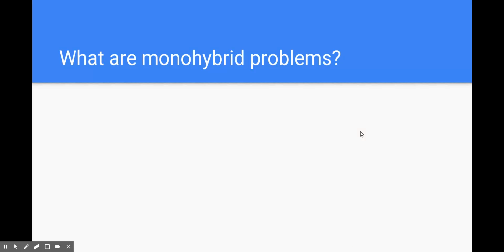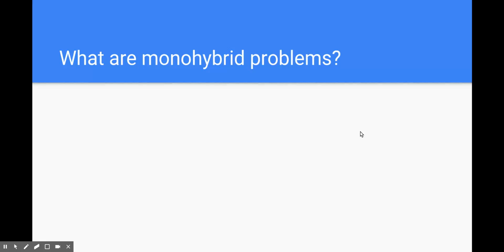So the first kind of genetics problem that we're going to be looking at are monohybrid problems. I know that many of you have studied genetics, but if you haven't, don't worry. I'm going to review these problems and how to solve them with you now. So what makes monohybrid problems different from other kinds of problems? It's just that we're crossing a single trait at a time.